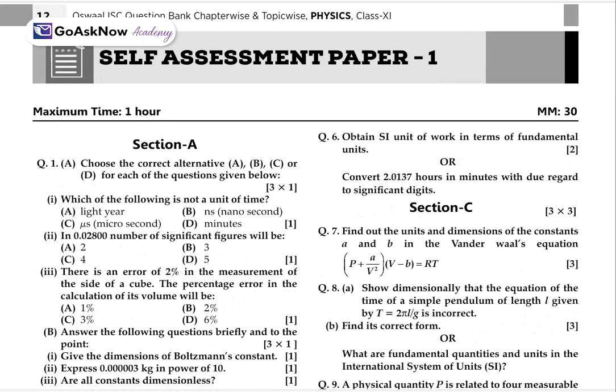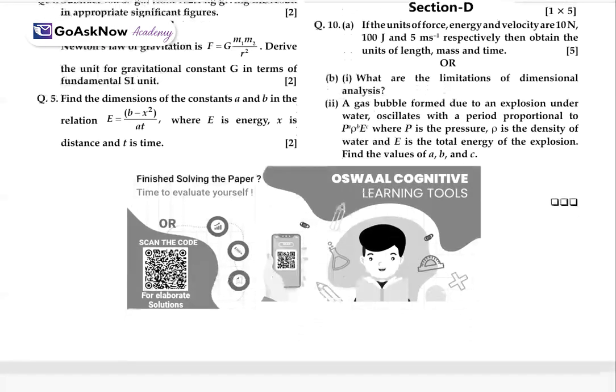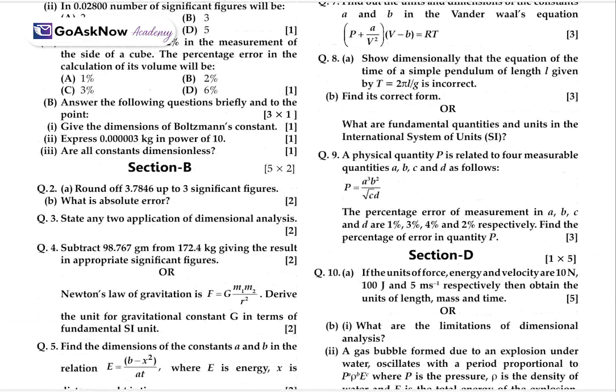After that, you have to go through this self-assessment paper. It is totally based on the chapter. We have studied the dimension topic and the physical quantities. For example, which of the following is not a unit of time. We also have significant figures and errors, like percentage error and absolute error. On the basis of that, you will have to answer these questions. So this is all about chapter number 1.